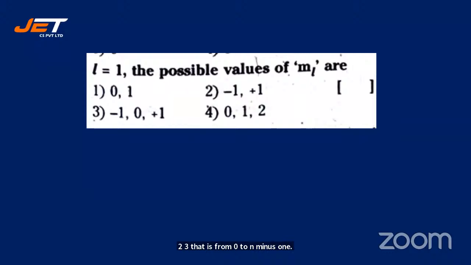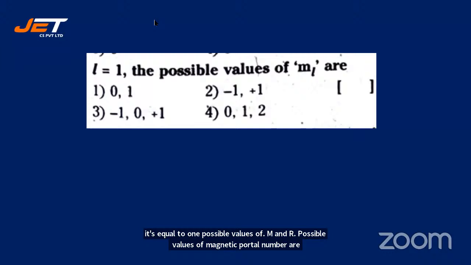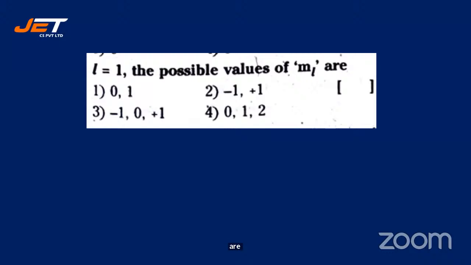L is equal to 1. Possible values of ML, the magnetic quantum number, are... 3, sir. Jyoti says 3, Harshvardhan says 3, Pavna says 3, Chetan says 3, Humera, Sangeeta, Spurti, 3, 3, 3. Very good. Vivo has answered as 4.